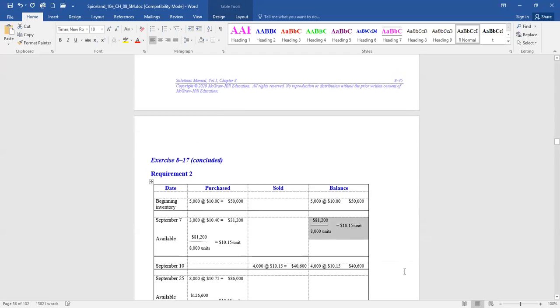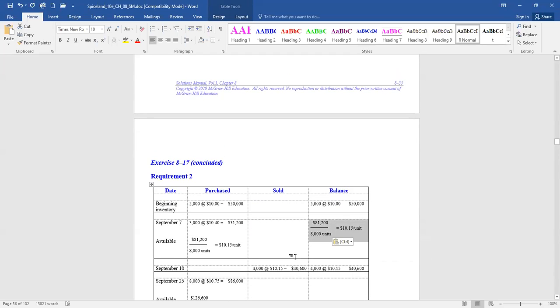How does this impact us? Well, when you sell on September 10th, which is our next chronological date, 4,000 units, remove them at their average cost of $10.15 each for a total cost of goods sold of $40,600. So that's how much we would debit cost of goods sold and credit inventory for when we make that sale. Because remember, we have to make that journal entry the day we make the sale under the perpetual system. What's left at the end of September 10th? Well, we had 8,000, we sold 4,000, so there's still 4,000 left at an average cost of $10.15 each.